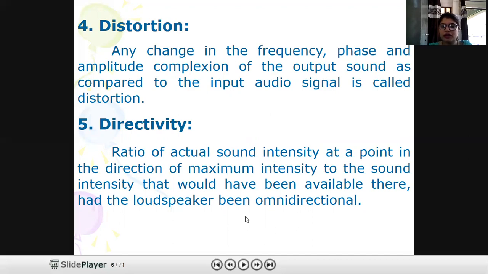Now what is directivity? Directivity is sound intensity at a point. If we are having a proper output in all directions, that is omnidirectional. In a particular direction, that is unidirectional. In two directions, that would be bidirectional. So directivity depends upon the maximum intensity of the sound. Where it is maximum, the radiation pattern will be more over there, and directivity will be accordingly.